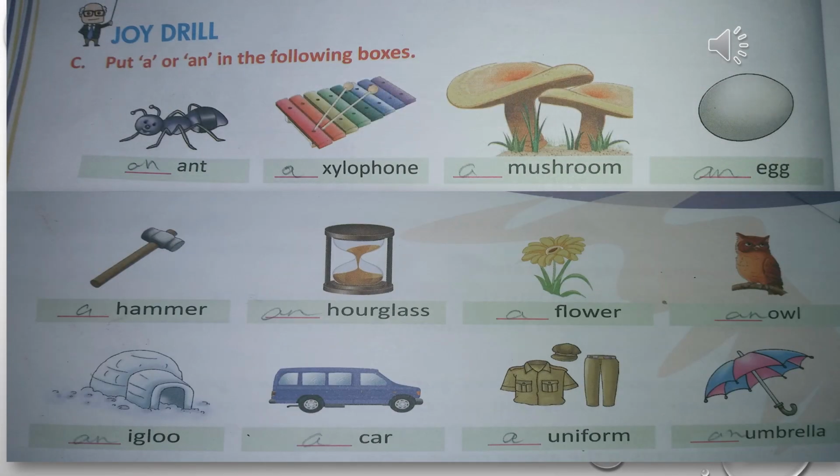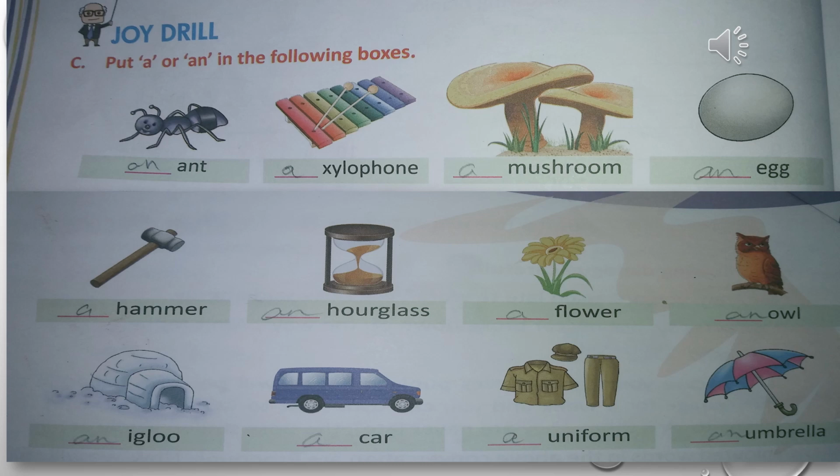Now let's start the joy drill given on page number 52. Put A or AN in the following boxes. We have already done enough practice in different exercises. So here, according to the picture and their name, we have to use the article. An ant, a xylophone, a mushroom, an egg, a hammer, an hourglass, a flower, an owl, an igloo, a car, a uniform, an umbrella.